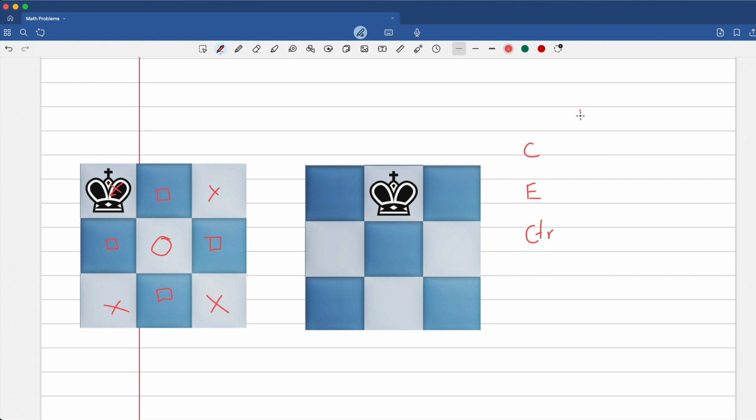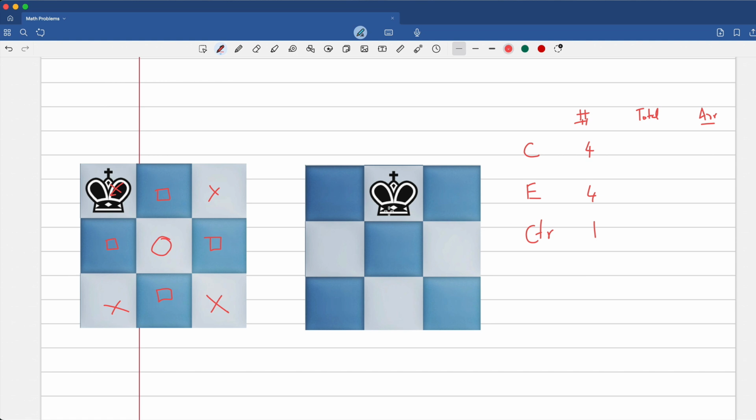You look at the number of possible arrangements and you look at the total number of corners, edges, and centers, and this would be the number of arrangements. So the number of corners is 4, the number of edges is 4, the number of centers is 1. So what possible arrangements exist?